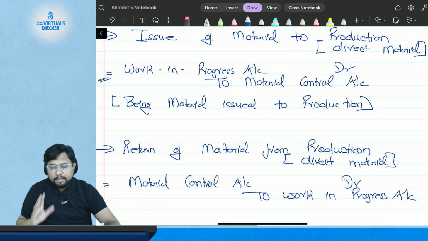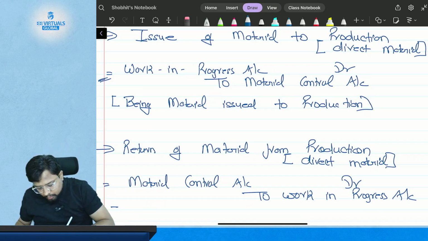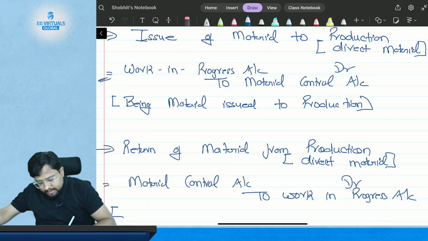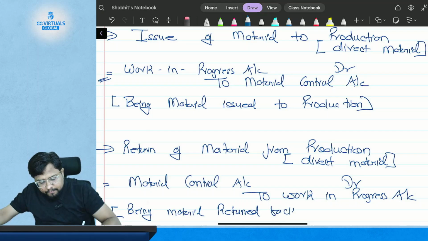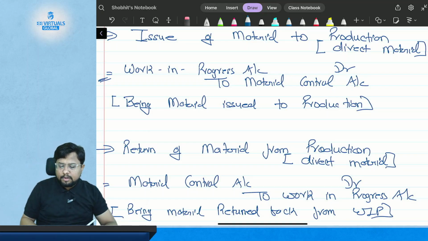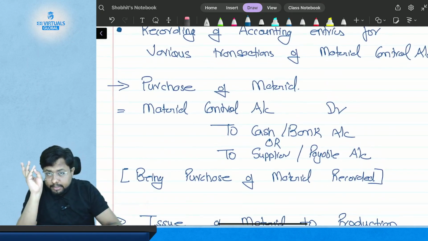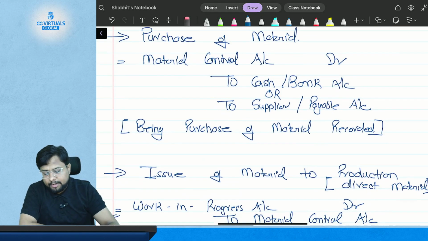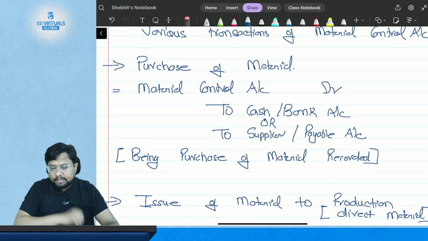Okay, so you have received the material back. So in the journal entry, material control account gets debited to work in progress, and the narration is being material returned back from work in progress. Simple. So till now we have studied three entries. First regarding the purchase of material, then second regarding the issue of direct material, and third regarding the return of direct material from the work in progress or from the production.